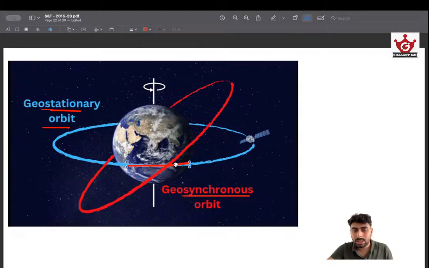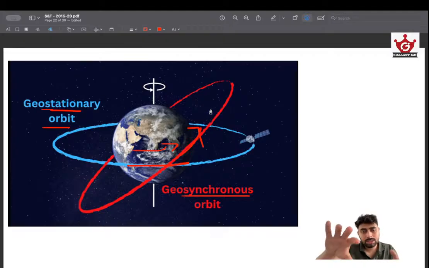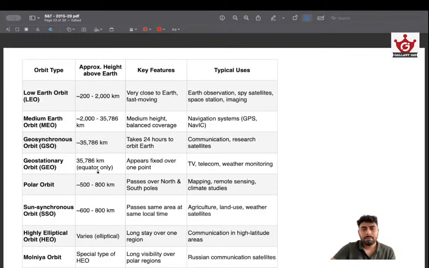But in case of a geosynchronous orbit, there is an inclination. So if Earth is moving like this, sometimes this can move like this. So there will be no stationary effect. So that's why this is geosynchronous and not geostationary. And if this geosynchronous orbit is perfectly parallel to the equatorial plane, then it becomes geostationary. That's it. These are the major orbits.